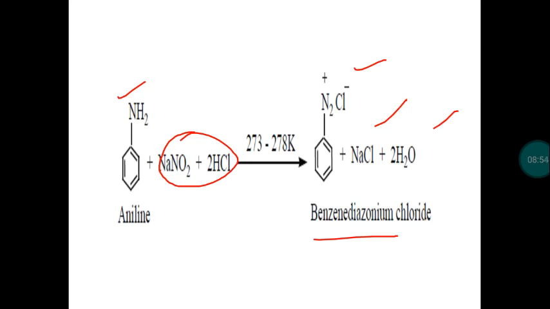Now the reaction is called a diazotisation reaction. This is an important reaction. In the next topic we will discuss how to prepare benzene diazonium chloride. The same reaction we will study. The reaction is called a diazotisation reaction.